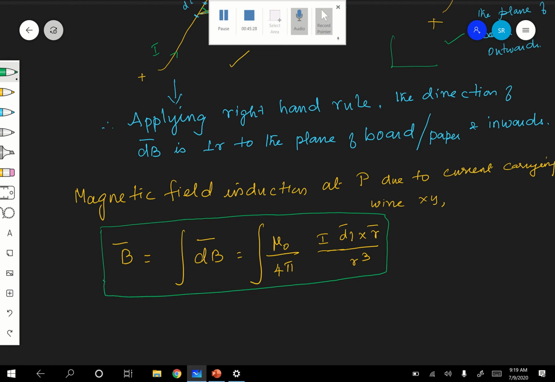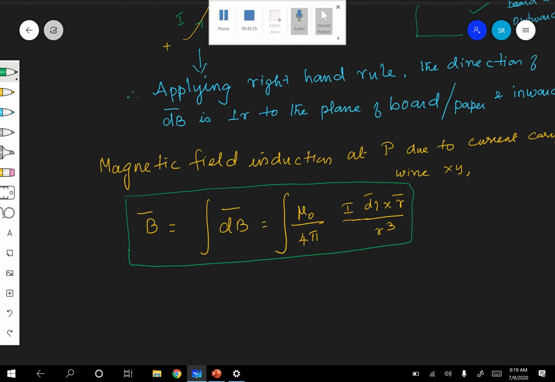Right, now with this, we are going for special cases. Now what are all the special cases? Number 1. The direction of B is always perpendicular to the plane containing dl and r. Special case.